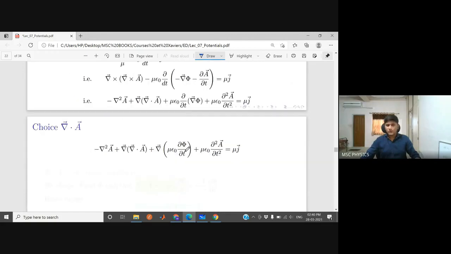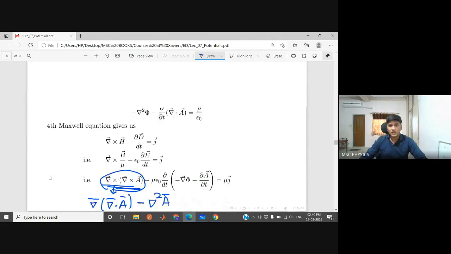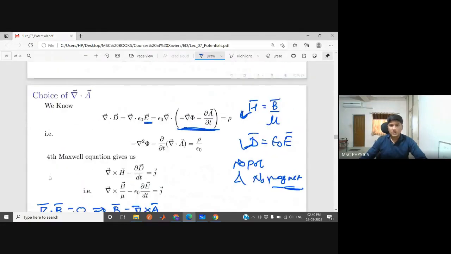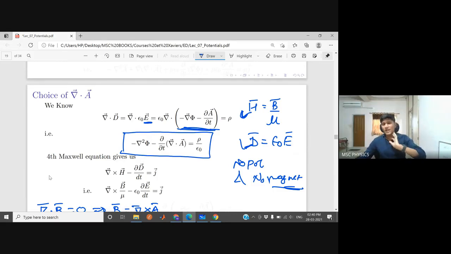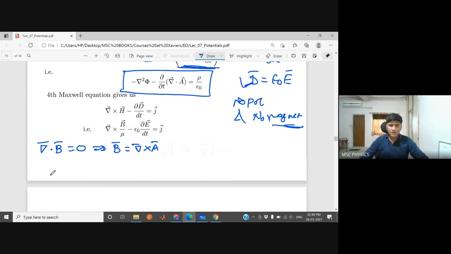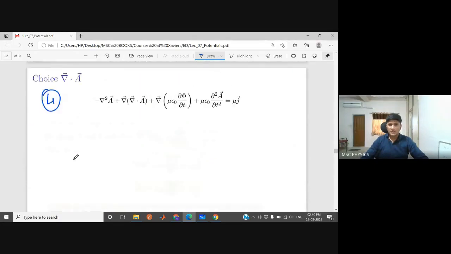Now let's move forward. So this equation I wrote again here. Now, this is the equation from equation number 4 of Maxwell's equations. From equation number 1, we also received something. The last equation we obtained from equation number 1, after solving it, was this. And after solving equation number 4, this is the last equation that we obtained.